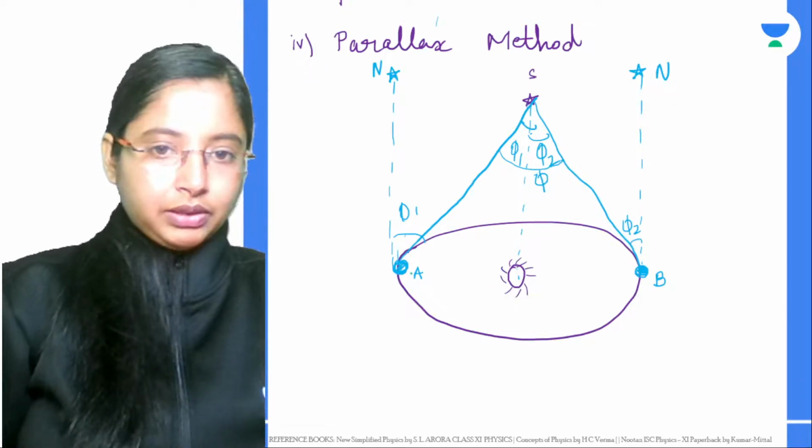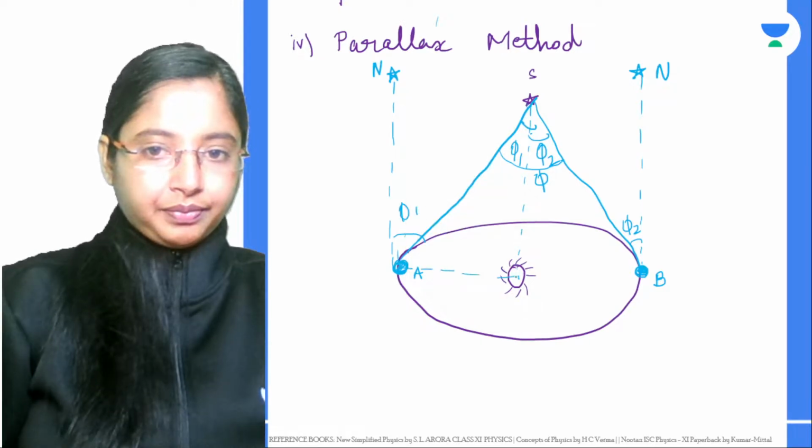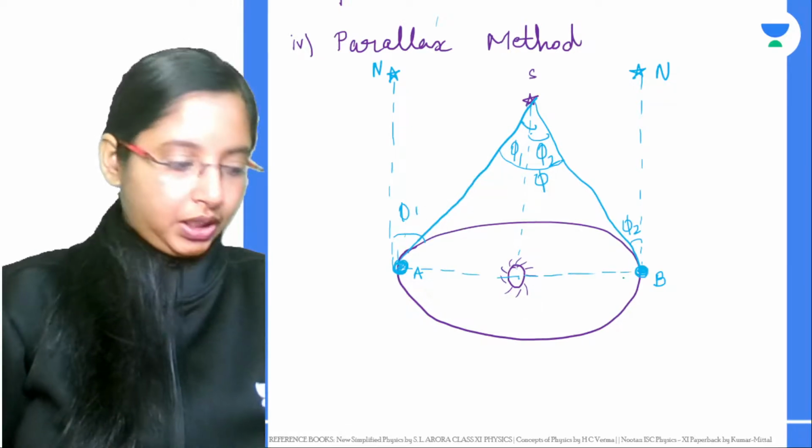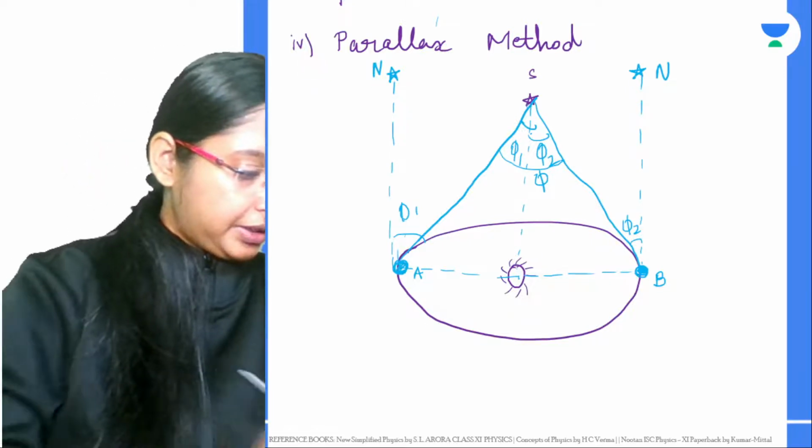But what is the distance from the Earth to the Sun? What do we call that unit?